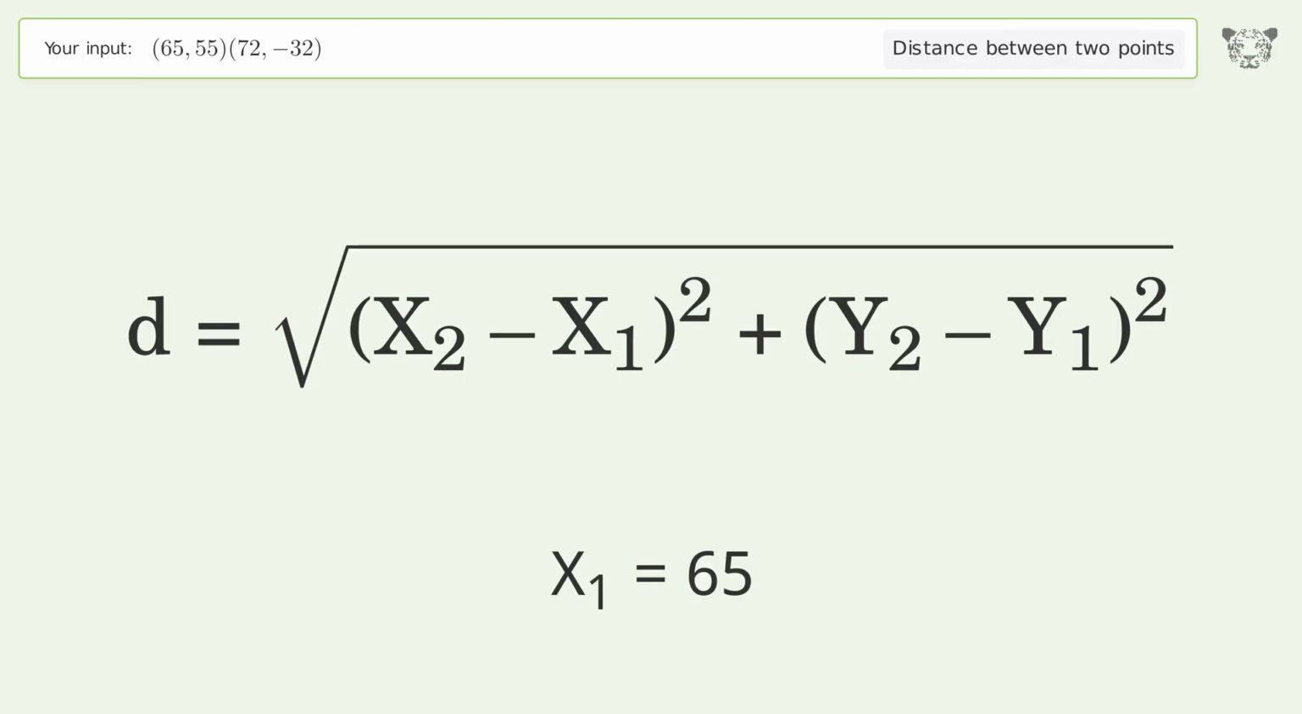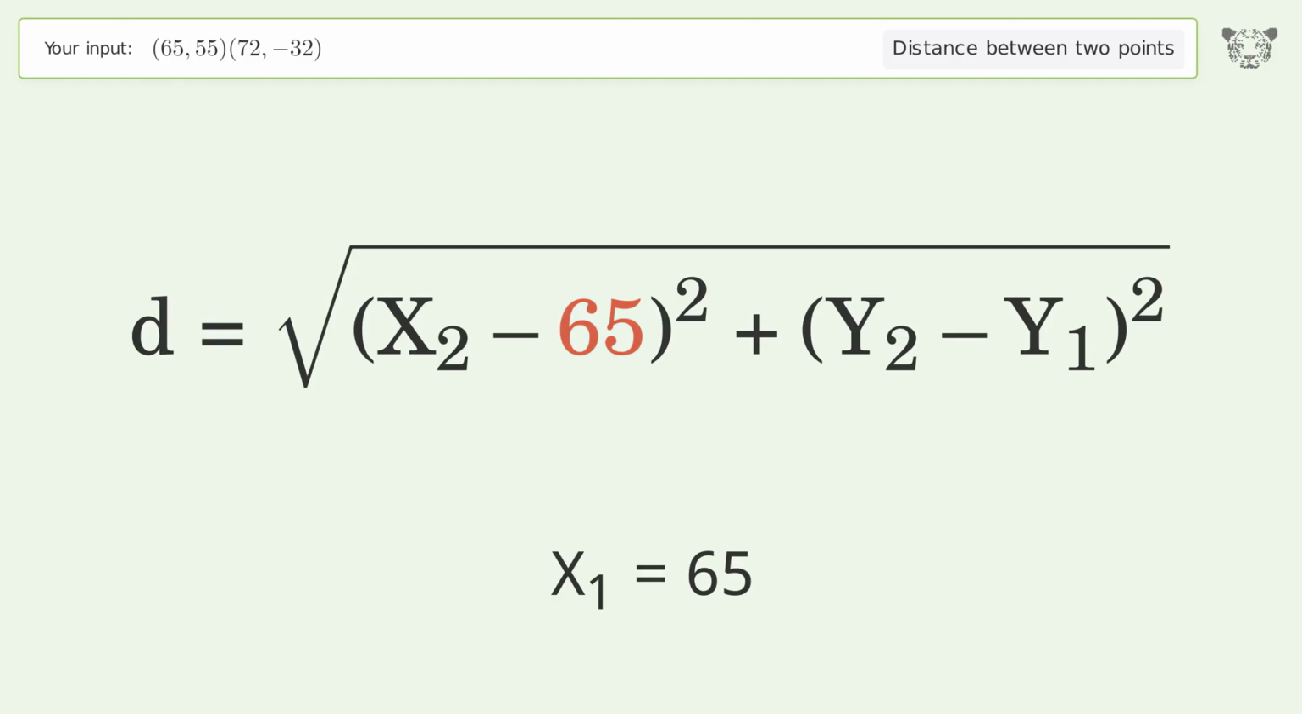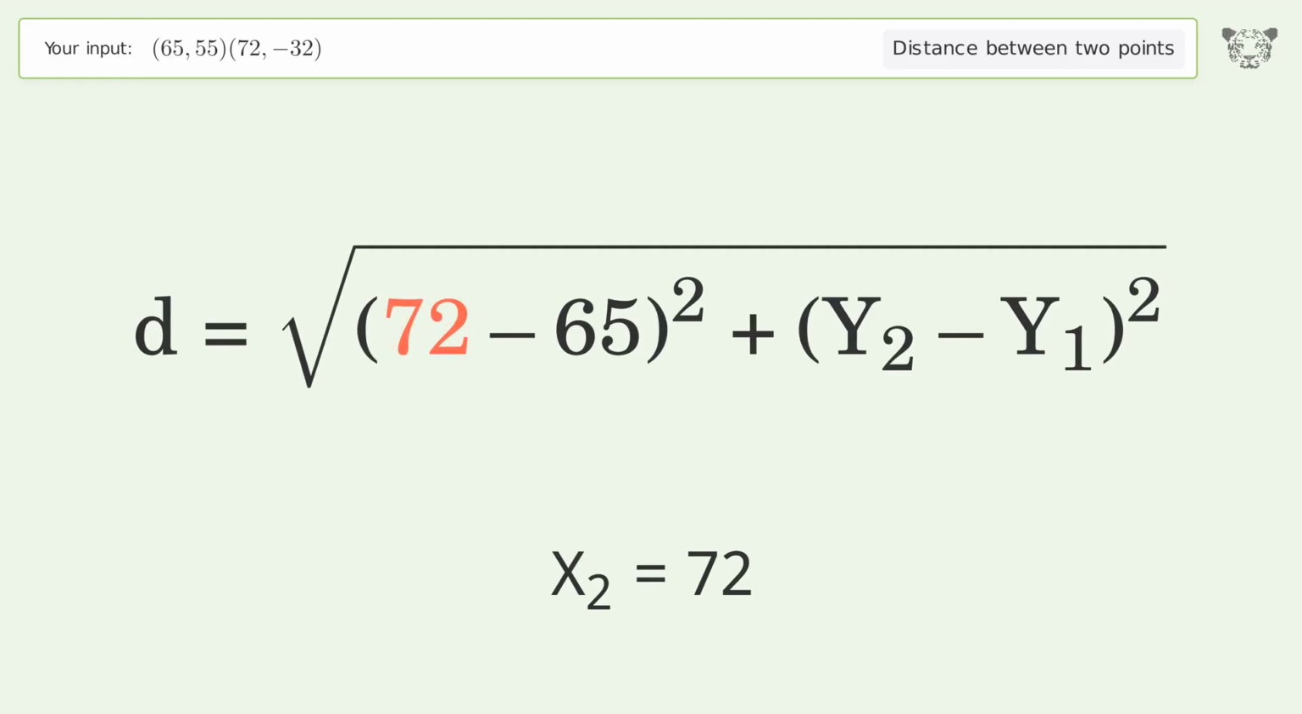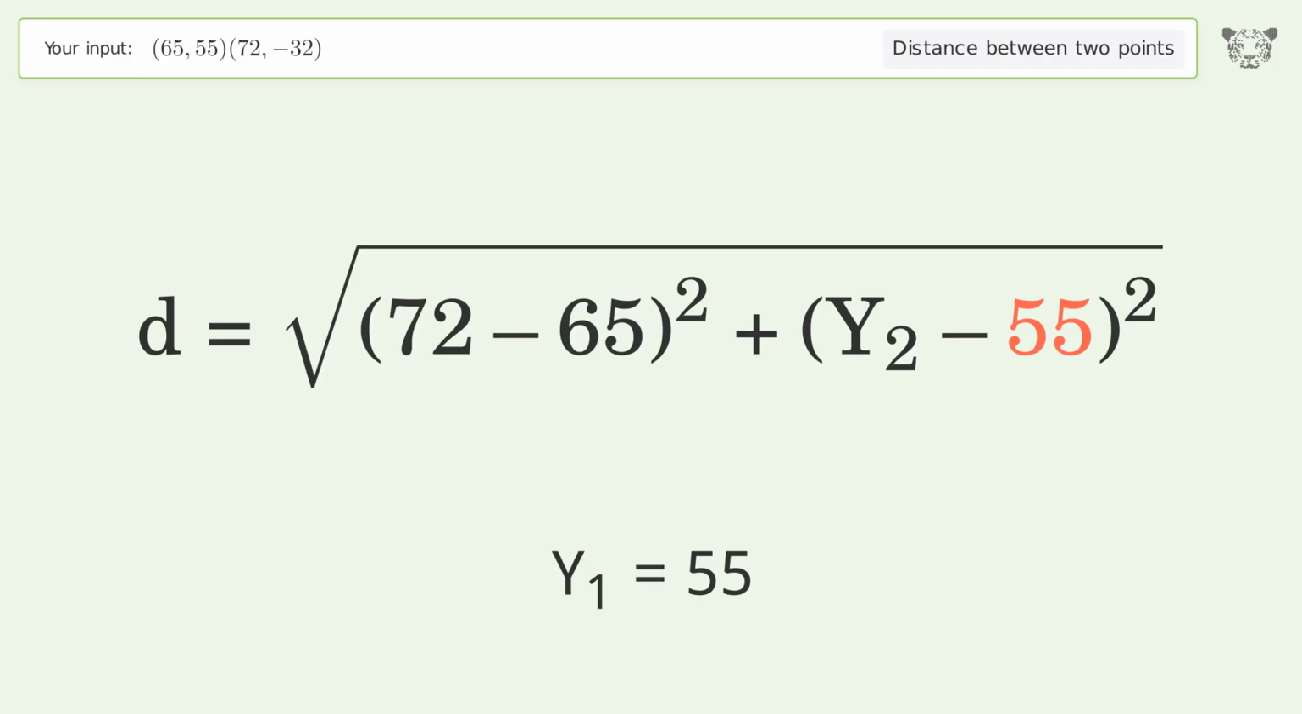x1 equals 65. x2 equals 72. y1 equals 55. y2 equals negative 32.